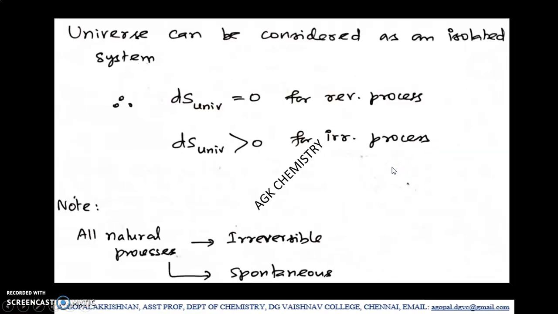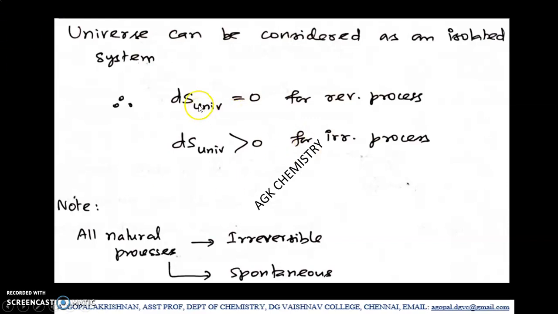Okay, then the universe can be considered as an isolated system because beyond the universe there is nothing outside. Therefore we can imagine the universe as an isolated system. So inside the universe, whatever we consider a system, surrounding, everything is present inside the universe.